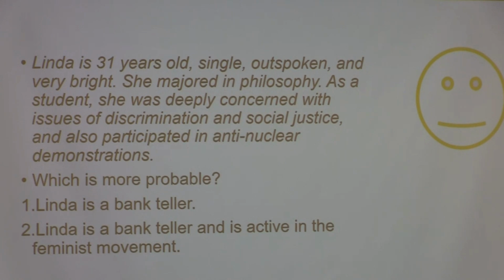So who says option number 1? Who says option number 2? So more people select option number 2, and that's also a fallacy. This is another way that our mind plays tricks on us. So the thing is, the second probability is just some subset of the first probability. So the second one has to be smaller, but people normally select the second one as a more probable outcome.